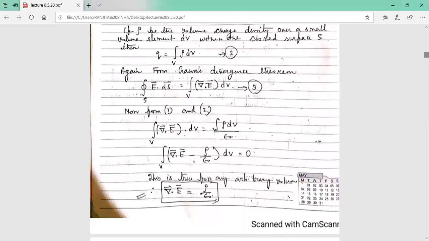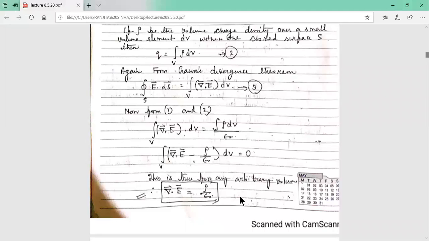So ultimately this is true for any arbitrary volume. Here, divergence of E equals rho by epsilon 0. This is the differential form of Gauss law.